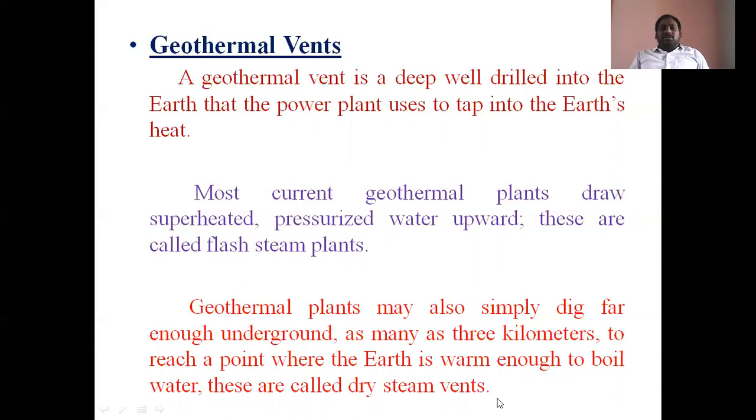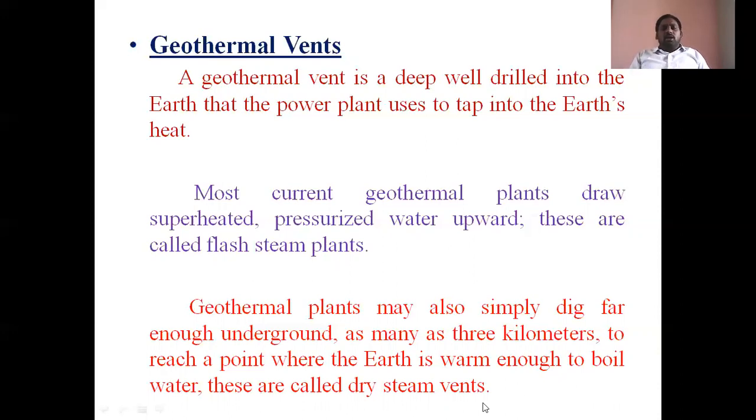The next type of geothermal power plant is the dry steam vent or dry steam geothermal power plant. Dry steam vent means, see here, the dig goes deep underground, as many as 3 kilometers, to reach the point where earth is warm enough to boil water. Here there is no steam, only hot water is there. After extracting that hot water, by using a small amount of heat energy, we can convert that hot water into steam. That means direct steam does not come from the underground of the earth. Only hot water comes from the underground of earth.